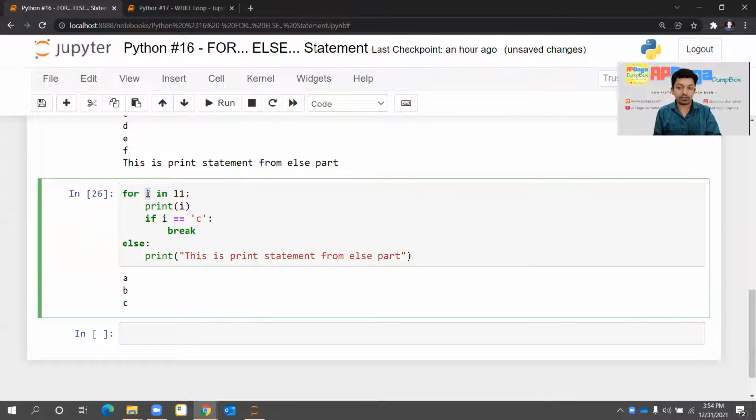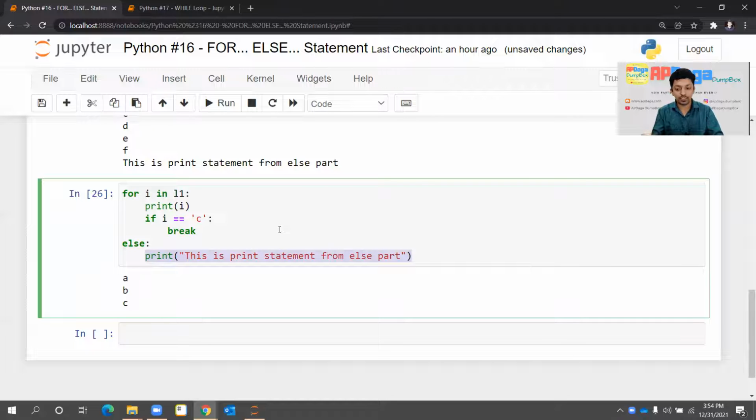For the second iteration, it will be B. It printed the B, it checked, it is false, the print didn't get executed. When the next iteration is C, it printed C. This condition is true now. So the break statement gets executed. From the name itself, it breaks the loop. So this statement breaks the for loop. So what happened? Our for statement didn't get executed completely because of some reason. Okay. So here the reason is this break statement. But because of any reason, if the for statement doesn't get executed completely, then the else part won't get executed.